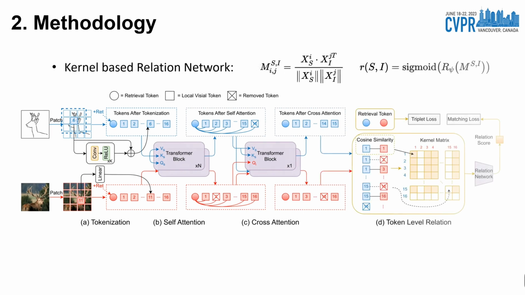We further introduce a cosine kernel function after the cross-attention module to explicitly measure the similarity between each pair of visual tokens. In addition, we incorporate a relation network in our framework to estimate the matching score of a particular sketch-photo pair. In the end, retrieval can be performed by ranking gallery images according to their relation scores.